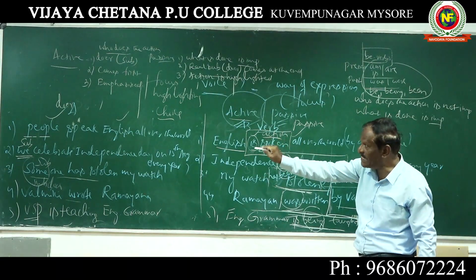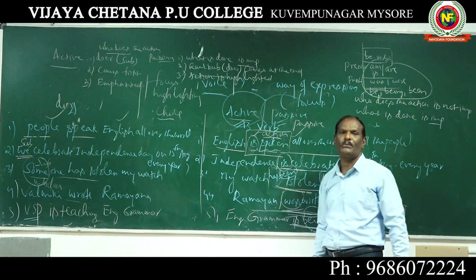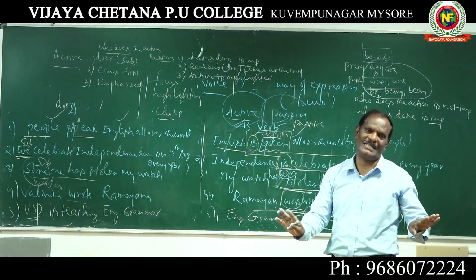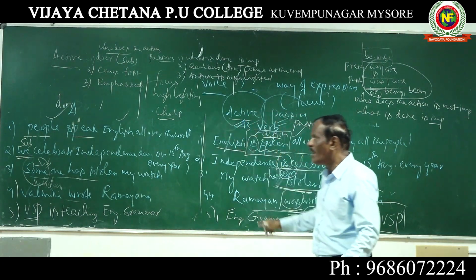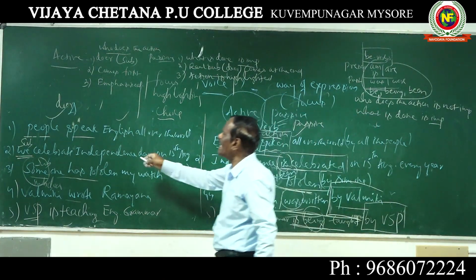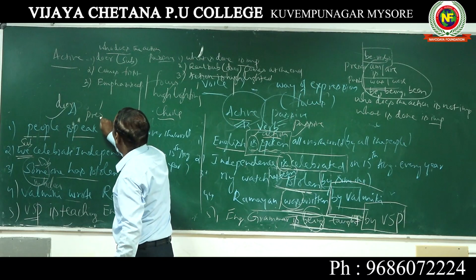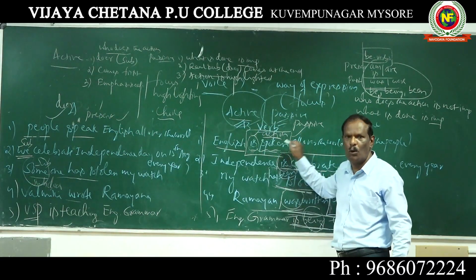So tense never changes. When you transform one sentence into another, tense remains the same. The active sentence is in present tense, so the passive sentence must also be in present tense.